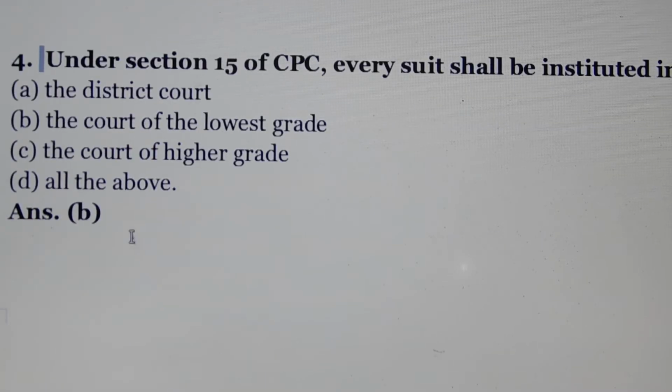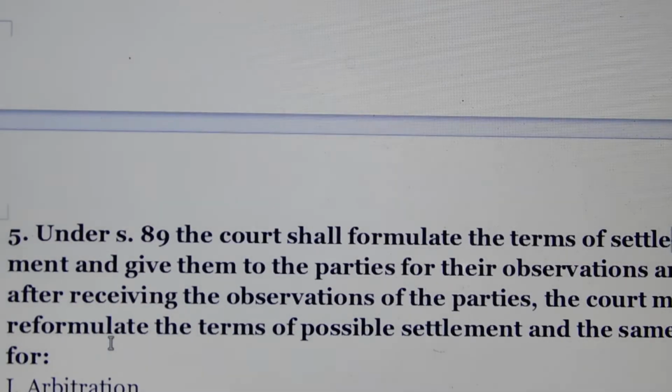Question number 4. Under section 15 of CPC, every suit shall be instituted in. Answer is option number B. The court of lowest grade. Section 15 according to CPC, the court of lowest grade.